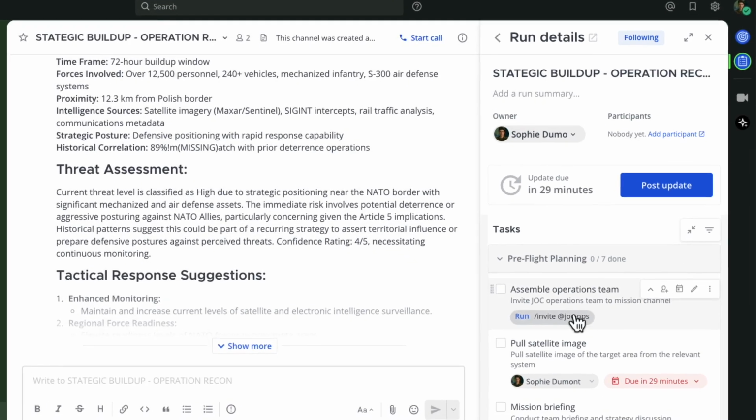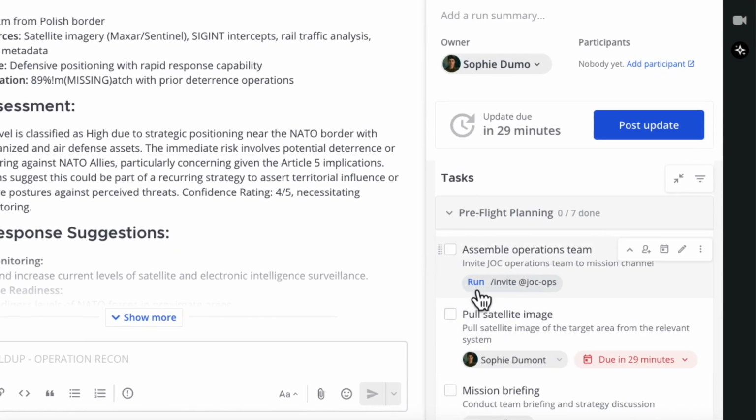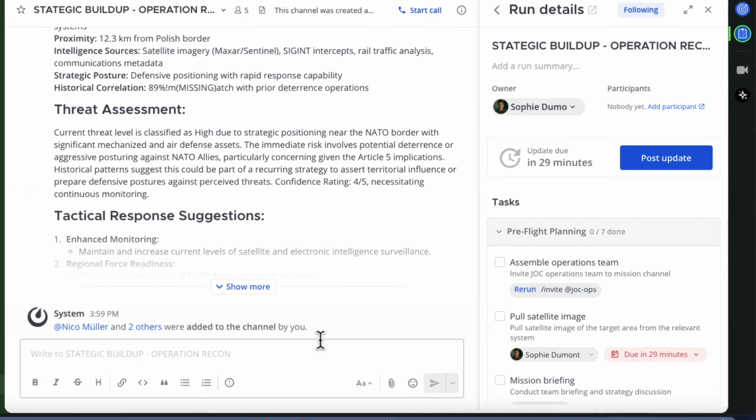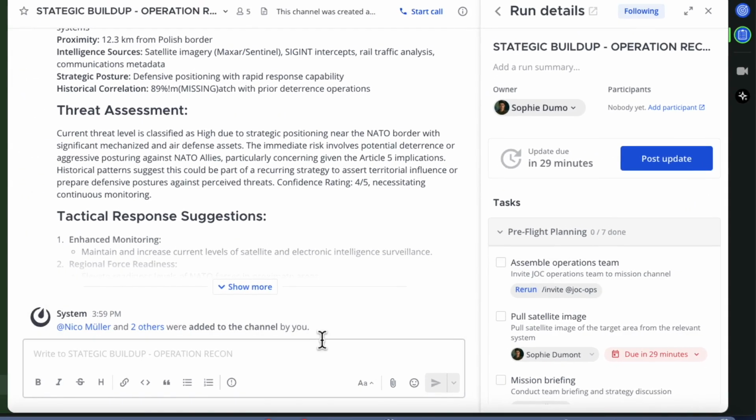The first thing that I need to do is I need to assemble the operations team in here. And I have a little command which will invite these people to my channel. We can see straight away that they've been added. So I can check this off. The next thing it's asking me to do is to pull a satellite image. I can do this by actually going out to Palantir and looking at whatever screenshots I can get from there.